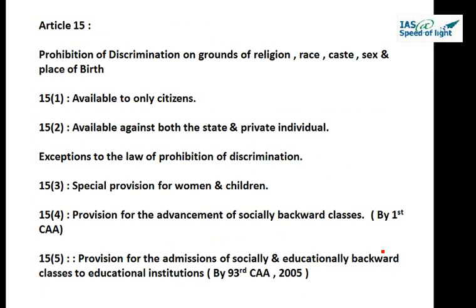So this is page number 31, Article 15: Prohibition of discrimination on grounds of religion, race, caste, sex, or place of birth. What it means is, states shall not discriminate against any citizens on grounds only of religion, race, caste, sex, place of birth, or any one of them.